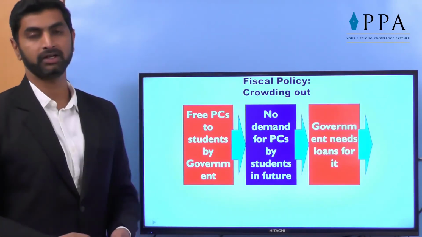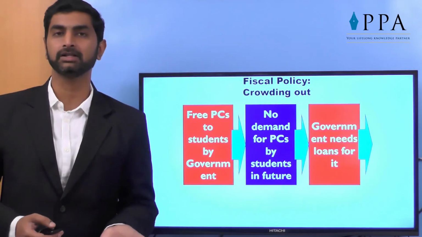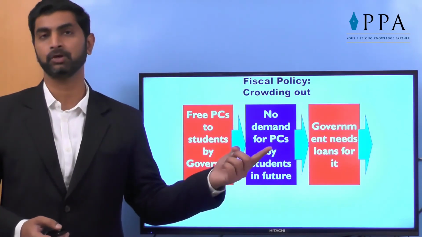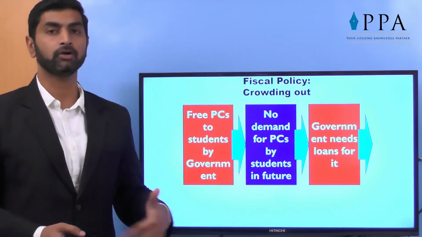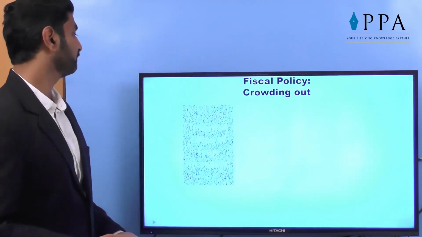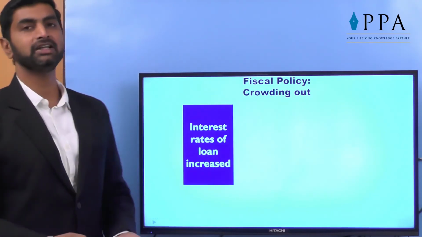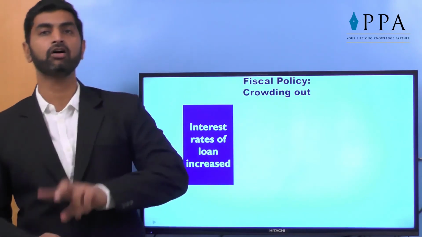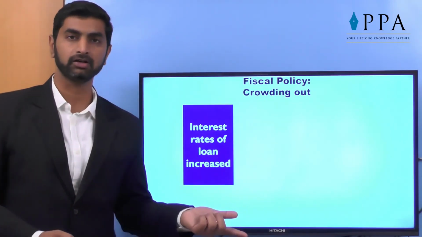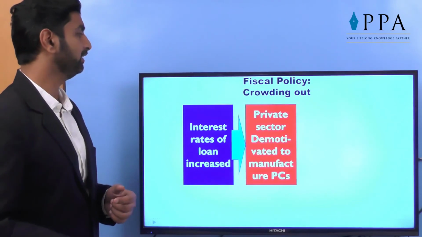Government needs loans for it. Obviously, when the government is manufacturing the product, like Akash, the laptop introduced by the government, for manufacturing, the government needs loans. Then the interest rate of loans will increase, because again there will be competition between government and private sector for taking the loans. So interest rates will increase.